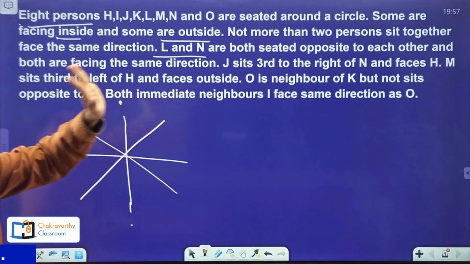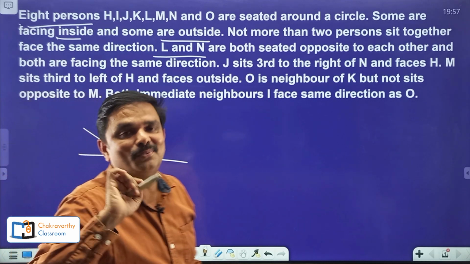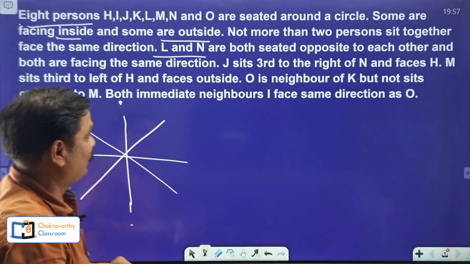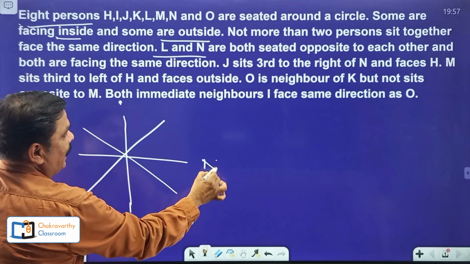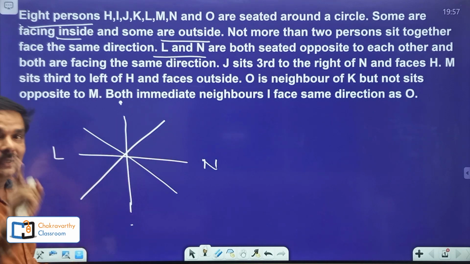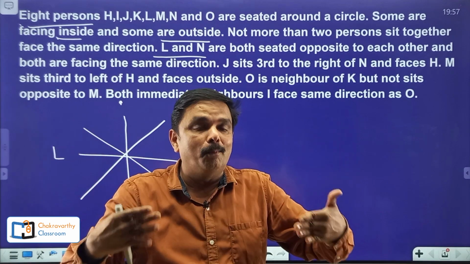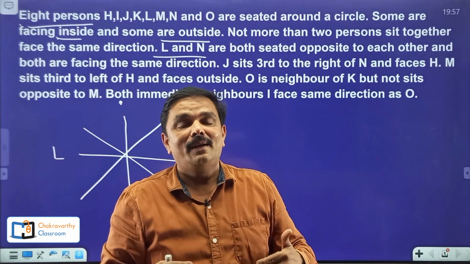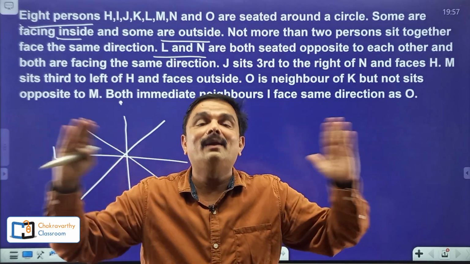Then, both are facing the same direction. Now it is very important. For example, students, if you take L here and N here, any 2 opposite places you want, you can take. But the condition is that both are looking at the same side, both are facing the same side. If you understand this information properly, two possibilities are required here.